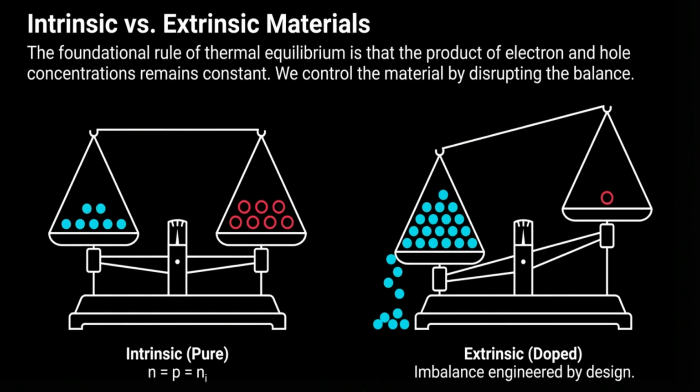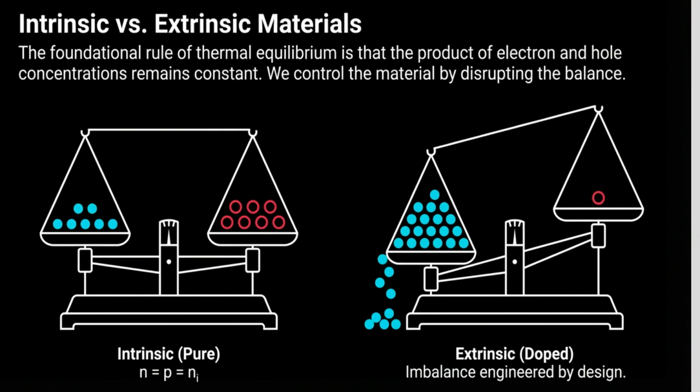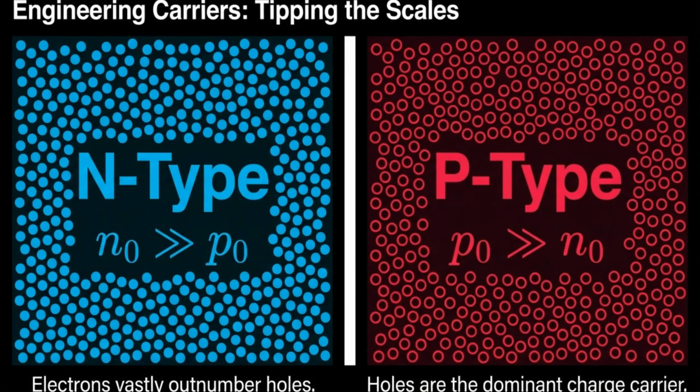Intrinsic materials are pure, with equal electron and hole concentrations. Extrinsic materials are doped, disrupting this balance to control the material's properties. Engineering carriers is about tipping the scales. N-type materials have electrons vastly outnumbering holes. Conversely, P-type materials have holes as the dominant charge carrier.